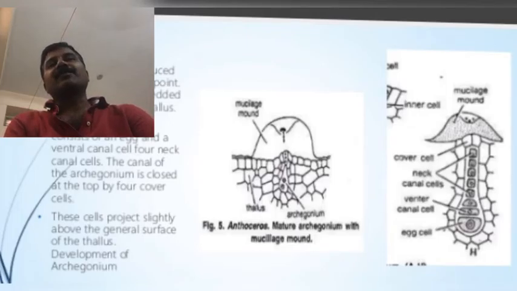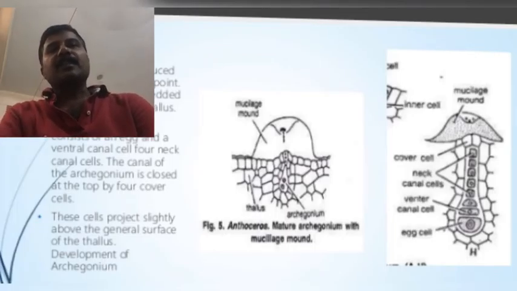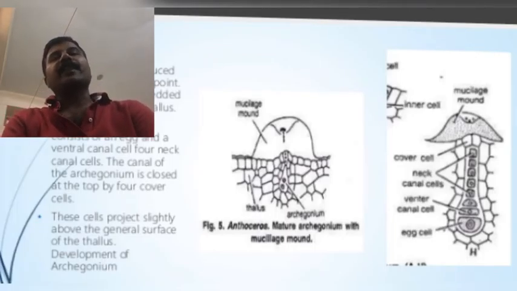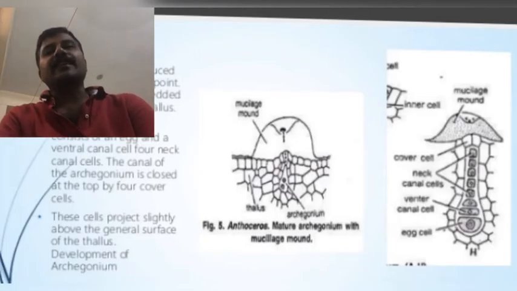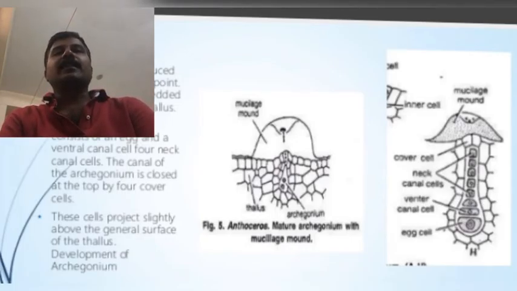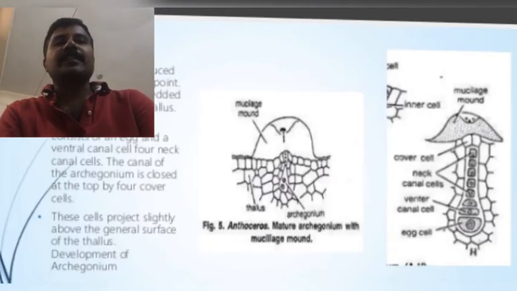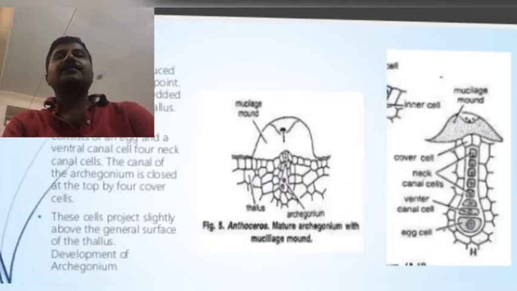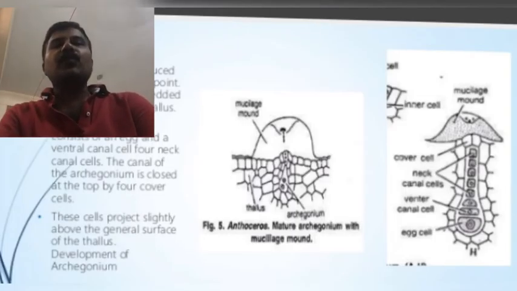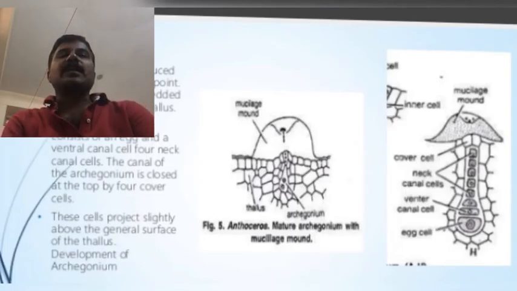These cover cells cover the neck. They are continuous with the outer surface of the thallus epidermal cells. When the archegonium is mature, the cover cells separate, the neck canal cells and the ventral canal cell disintegrate and form mucilage. The mucilage is released out and forms a canal-like structure in the archegonium.